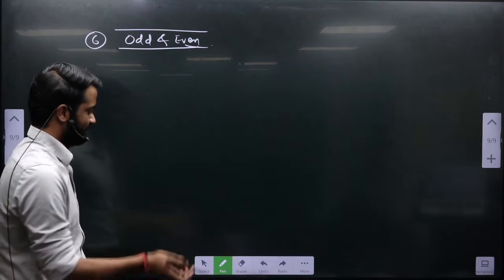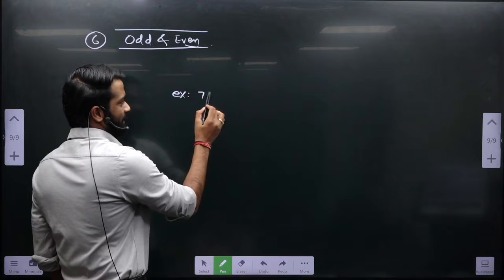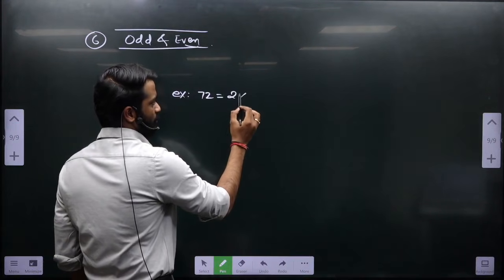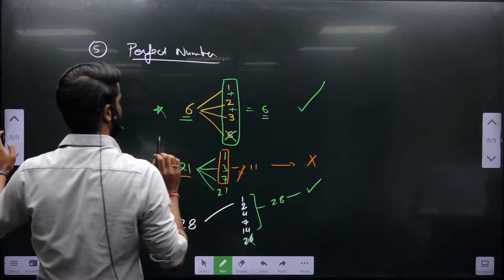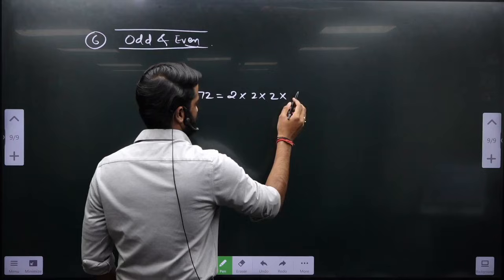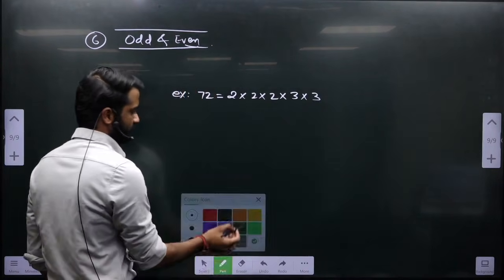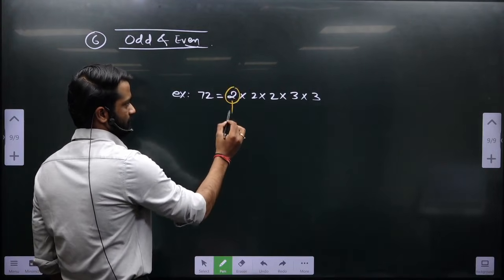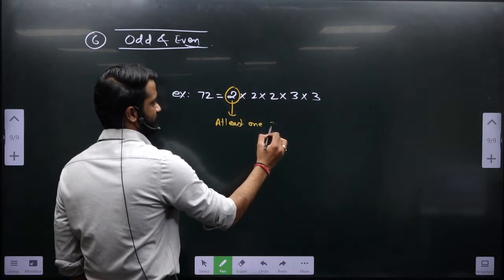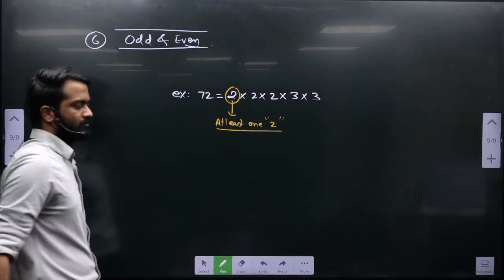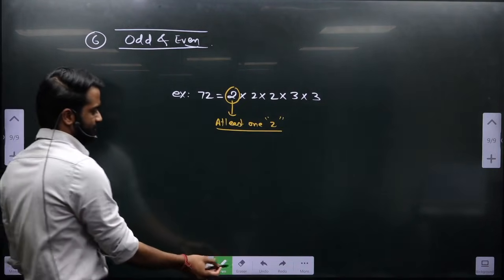Sorry, even number. Having taught prime again and again, prime keeps coming to me. Example, 72 is equal to 2 into 2 into 2 into 3 into 3. At least one 2 should be there. Done.